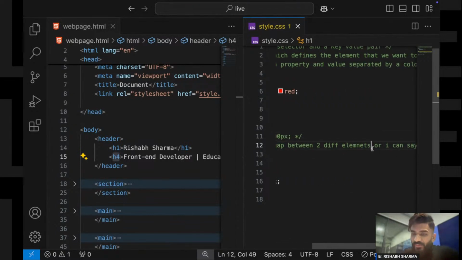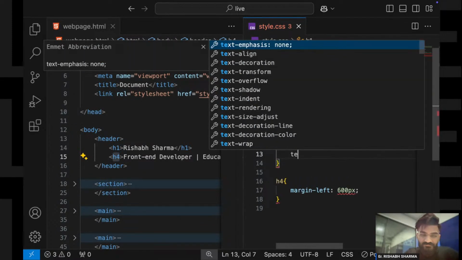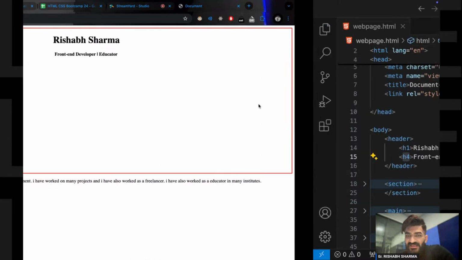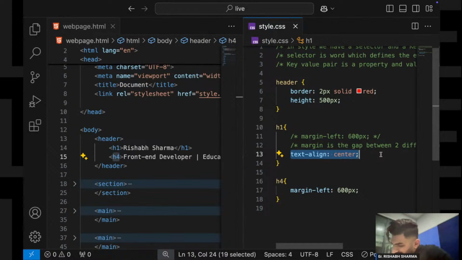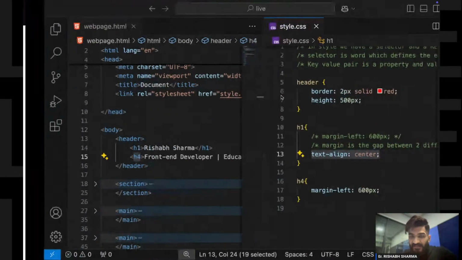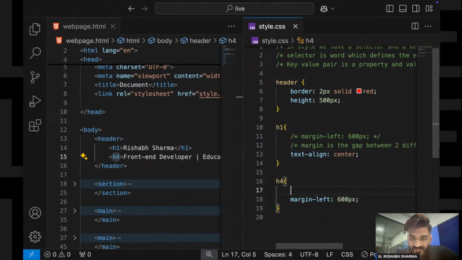So what we can do, I can write something like this: text-align center. So what will it do? This text-align center is aligning my text perfectly in the center, right? Perfectly in the center. The same I will do for this thing.